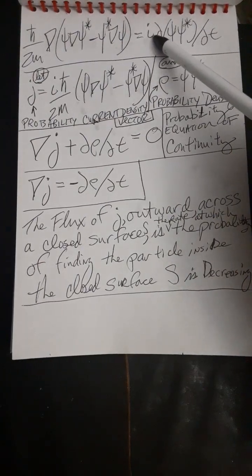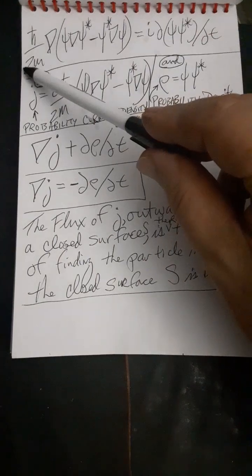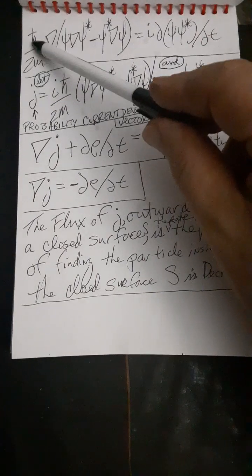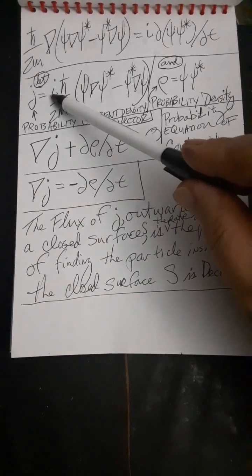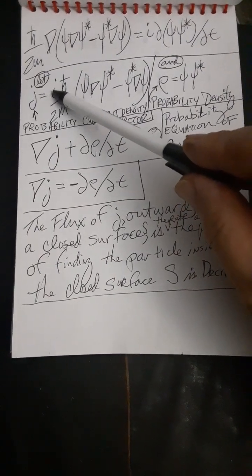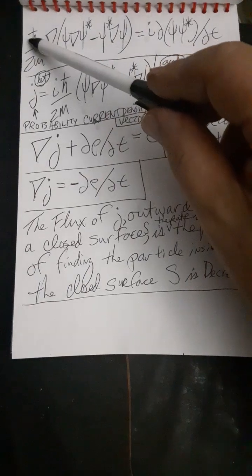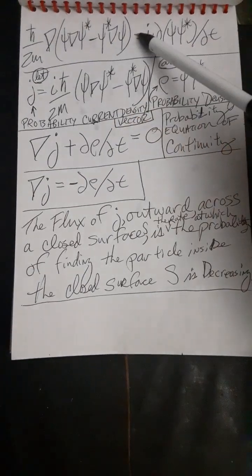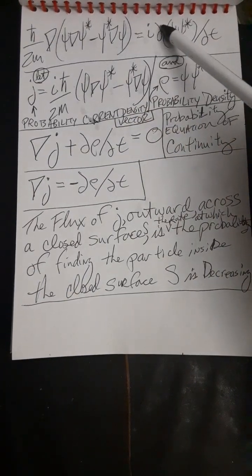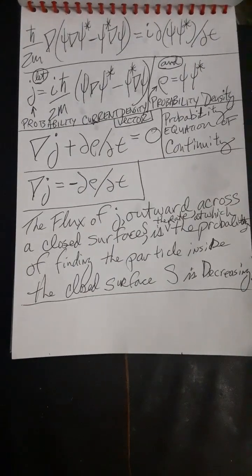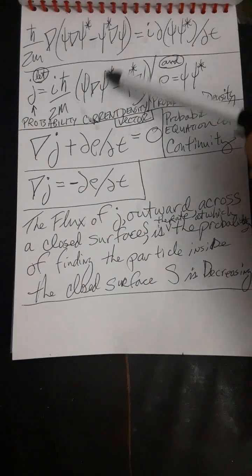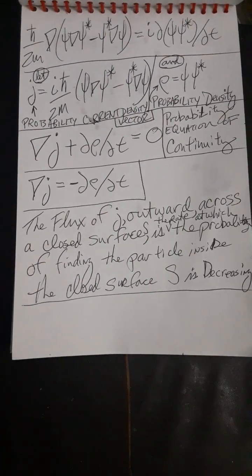Because I had to put the i on the bottom here, when it comes upstairs it'll become negative i, and when you multiply through by a negative, this will become negative, which means when you scoot this over, it will become positive here. Hopefully you followed that. Anyways, the algebra is correct here. If you do the algebra, you'll get this.